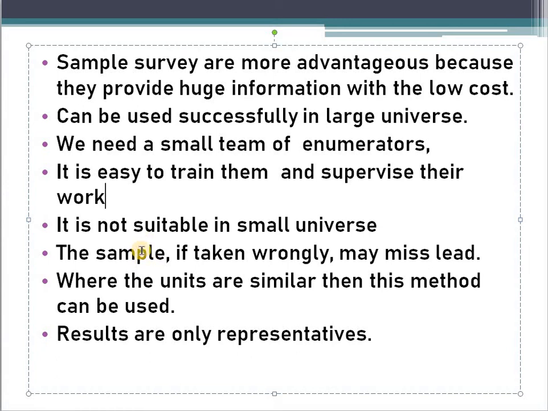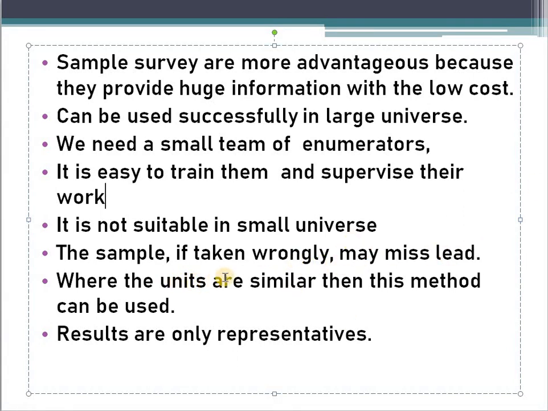If you select the sample, it should be scientific in nature. You should not select it based upon your comfort or your easiness. It should be scientific. If you take the sample wrongly, the results will be misleading.